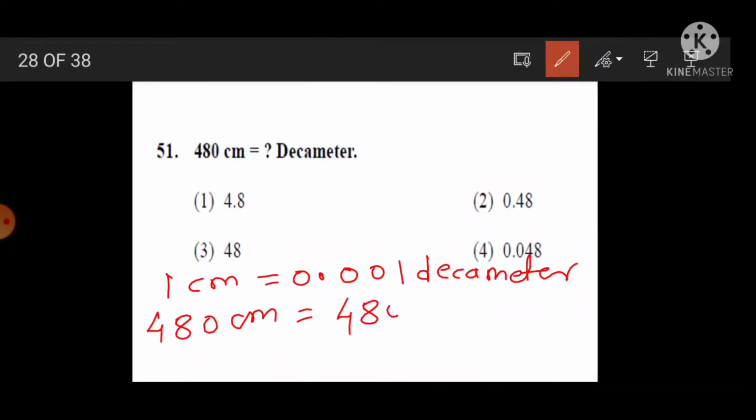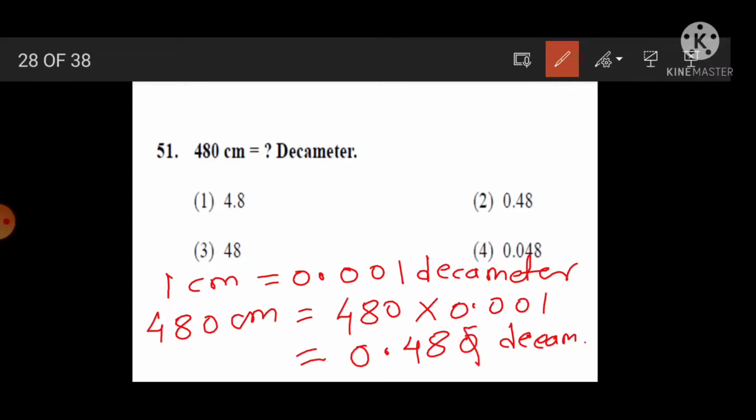Multiply it. 480 into 0.001 is equal to 0.480 decameter. Okay, then see here 0.48, this 0 written or not written, no problem. Sometimes it is given in the option, sometimes not. Here not given, option 2 is the correct answer.